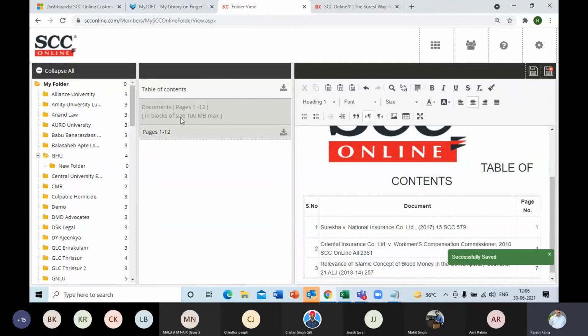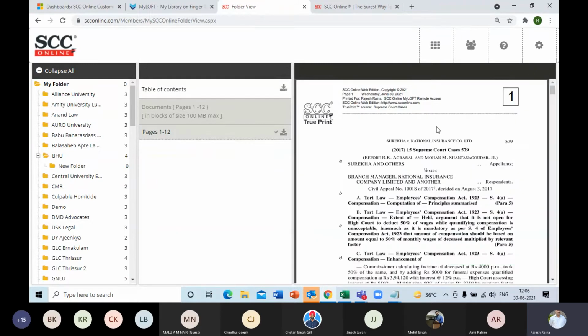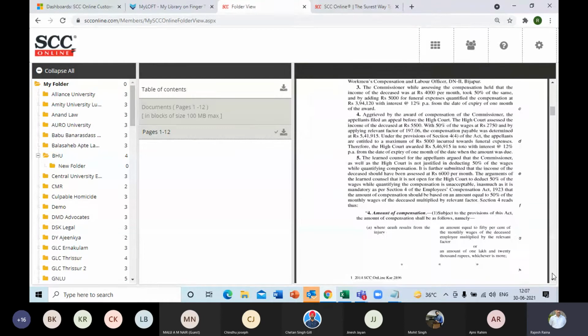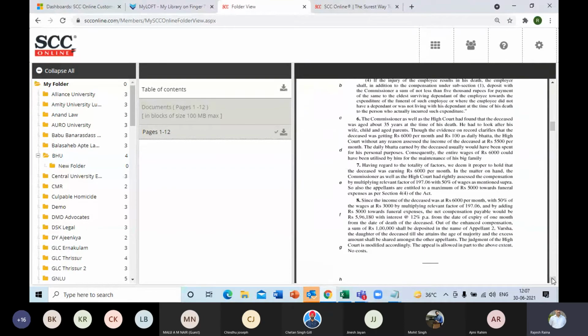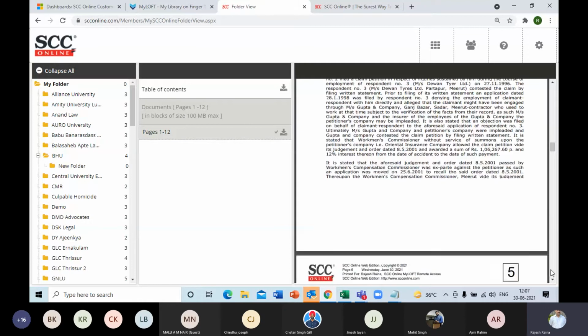This gets saved. Then in the second column, you click on the pages 1 to 12. All the documents will now be displayed as per the table of contents, and every page will have page numbering done by the software automatically in square boxes, as you can see. So I remember page 1 to 3 was the first document, and from 4 the new document starts. So everything is in continuation.